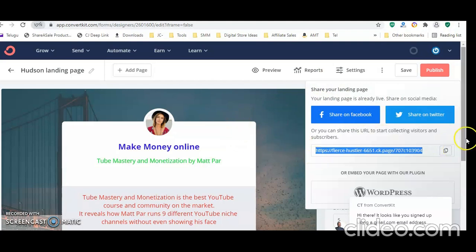That's it. This is a very big and good tip to promote your affiliate links without your Facebook account getting blocked. So that's all for today.